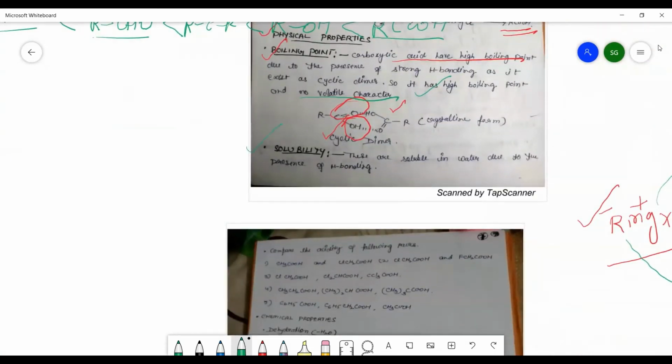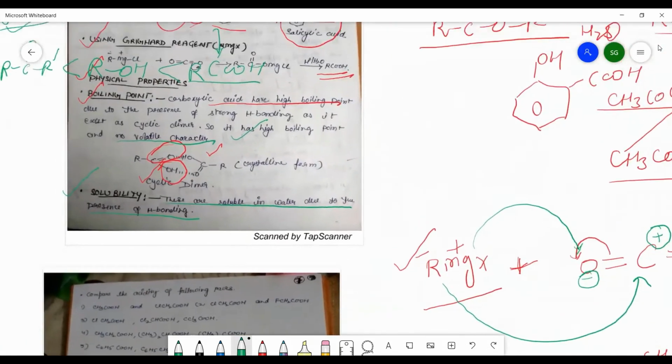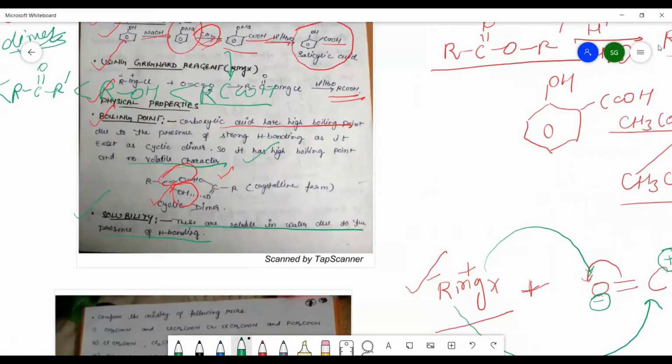Now we will see about the solubility. The carboxylic acids are soluble in water due to the presence of hydrogen bonding. That you have also done in the alcohols. Whenever there is hydrogen bonding, or the compounds are ionic in nature, they are soluble in water due to the high solvation energy. So this was about the boiling point and solubility.